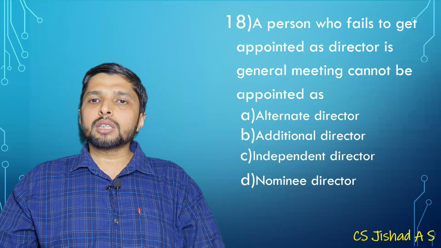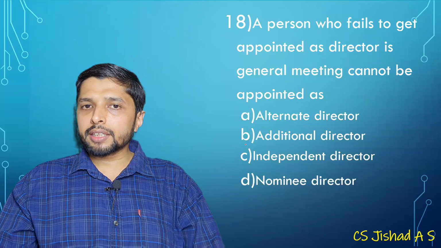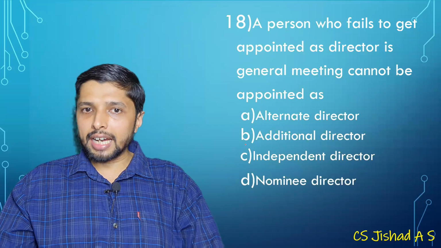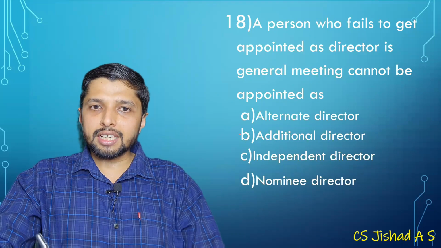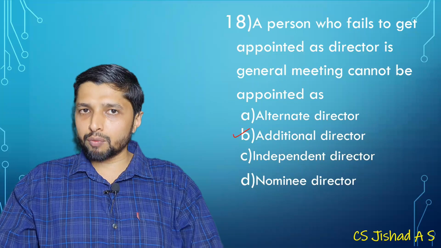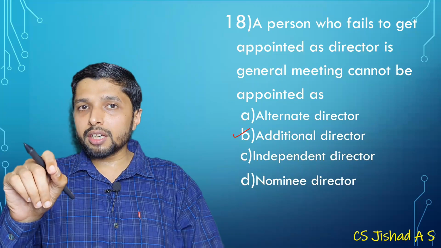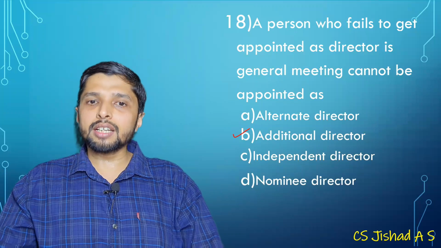Okay. A person who fails to get appointed as director in general meeting cannot be appointed as additional director. Very good. Additional director, 161 subsection 1. Okay. A person who fails to get appointed in general meeting cannot be appointed as additional director.